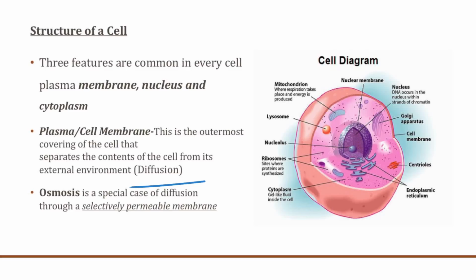Now, osmosis is a special case of diffusion which takes place through a selectively permeable membrane. And we have to look into two specific cases here. One is the hypotonic solution and the hypertonic solution. Hypotonic solution is the one in which there is a very dilute concentration of a certain substance. Say, for example, if the surrounding area of a cell has a higher water concentration than the cell, meaning that specific solution is very dilute, and therefore the cell will absorb the excess amount of water and